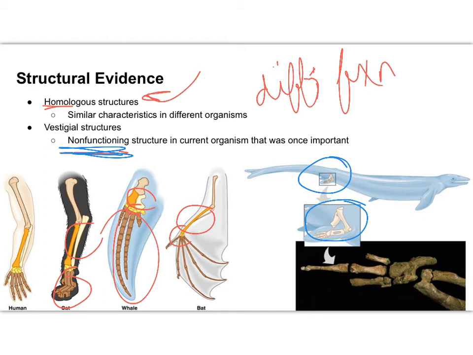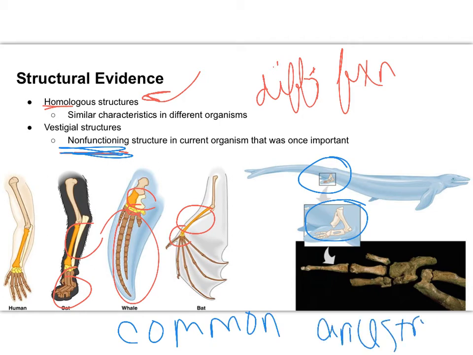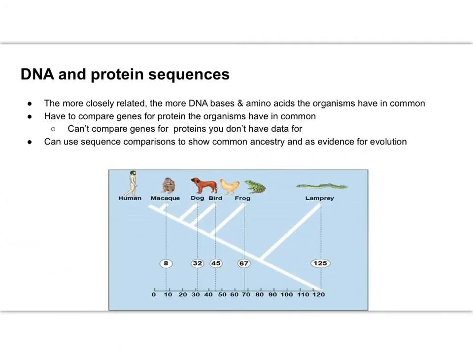So both of these things, homologous structures as well as vestigial structures, show links back to common ancestry. These structures are going to be determined by DNA, the blueprints, which means there has to be some common ancestry DNA-wise in these structures that are all coming out looking or appearing the same. On that note, we can talk about our biomolecular evidence, our DNA and protein sequencing evidence. This is all going to go together.